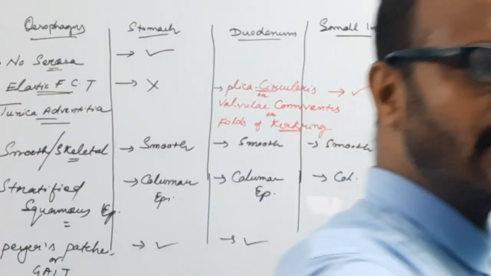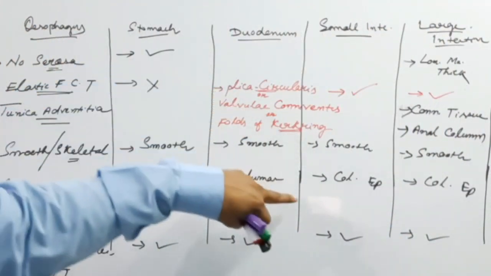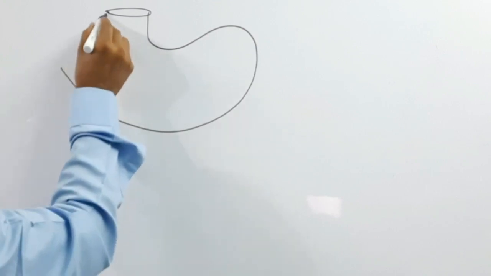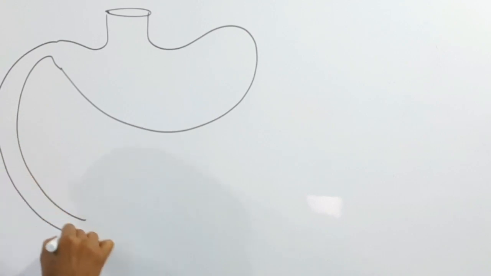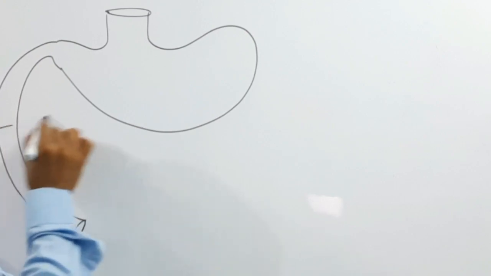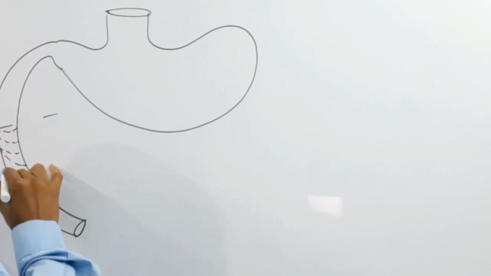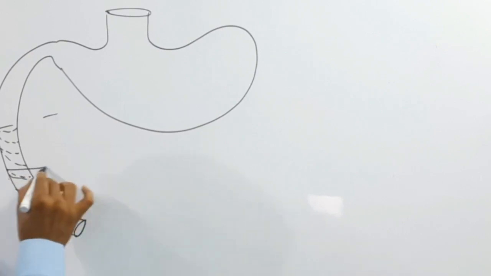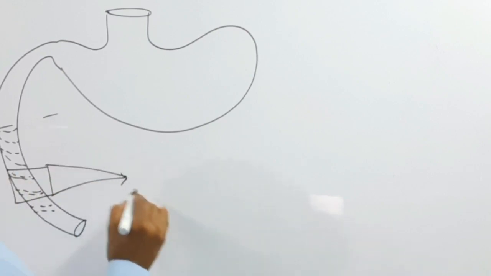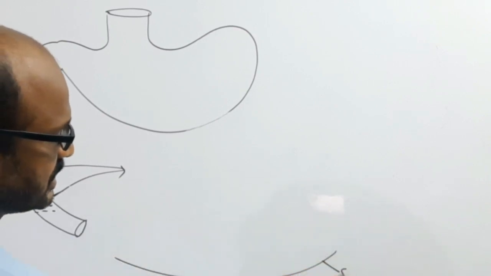Now come to the actual meaning of the plica circularis, then villi, then microvilli. Suppose that this is the stomach, and from the lower part of the duodenum, on the inner side, there is a circular fold. If you take the section, suppose this is the outermost layer, the serosa.